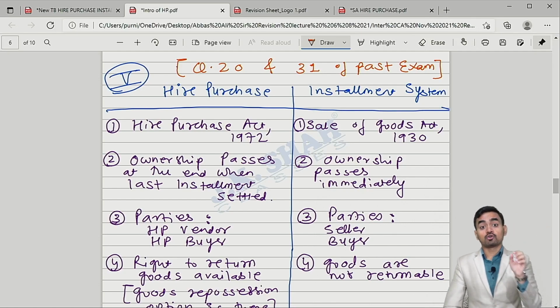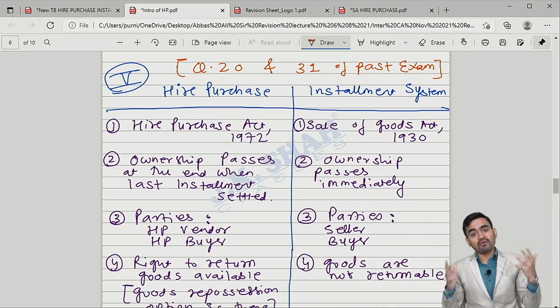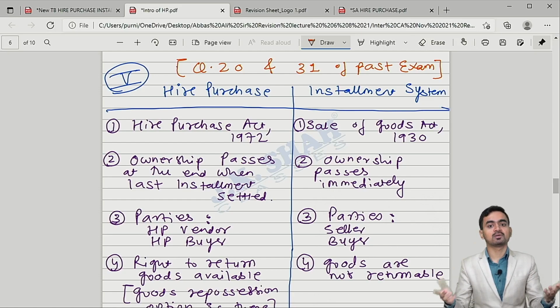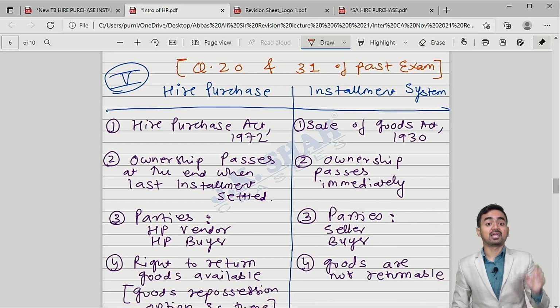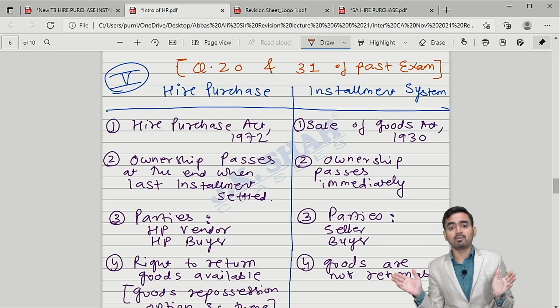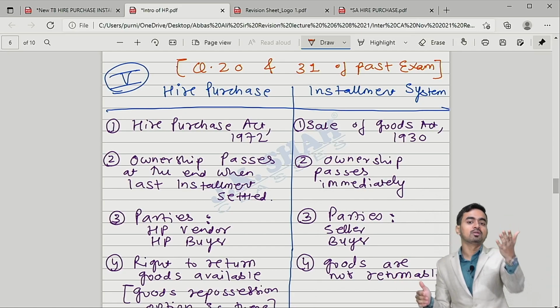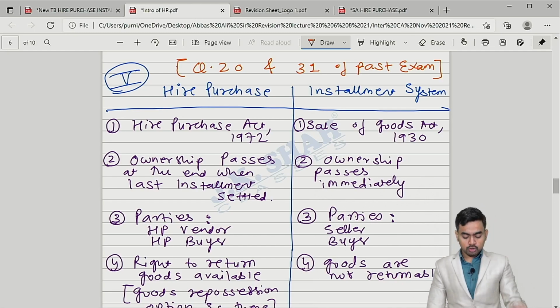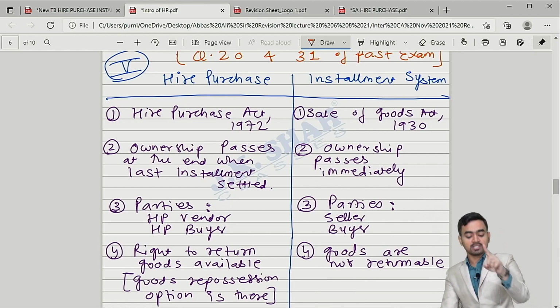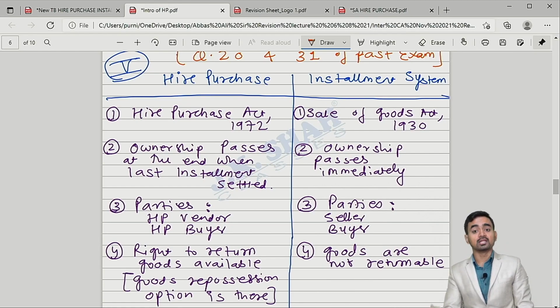Is it clear? So for that heavy machinery, you will find sellable value in the market, but for mobile, TV, refrigerator, AC, washing machine, you will not find sellable value, and therefore the product having sellable value you will find on hire purchase basis, but the product having no sellable value, outdated technology, you will find on the installment system. So on the screen the entire difference is there. Hire purchase: you have the Hire Purchase Act 1972, and for the installment system you have the Sale of Goods Act 1930. It is normal sales. Installment system means normal sales.